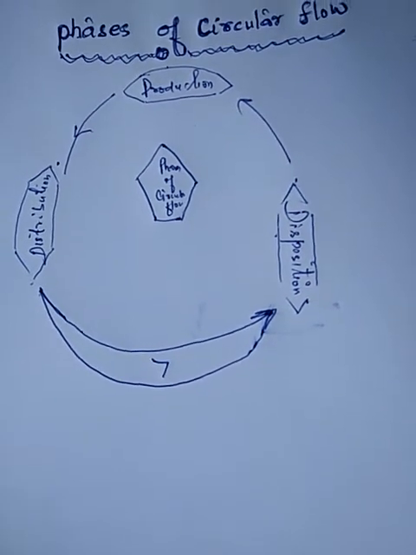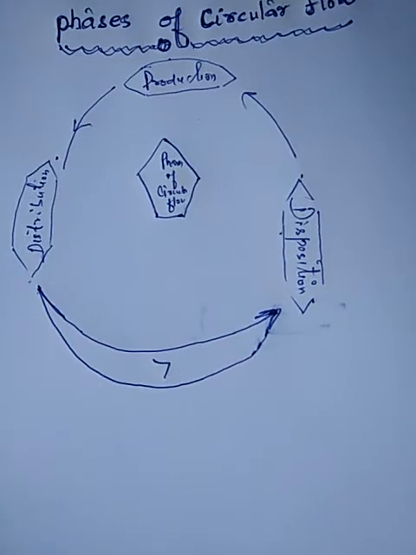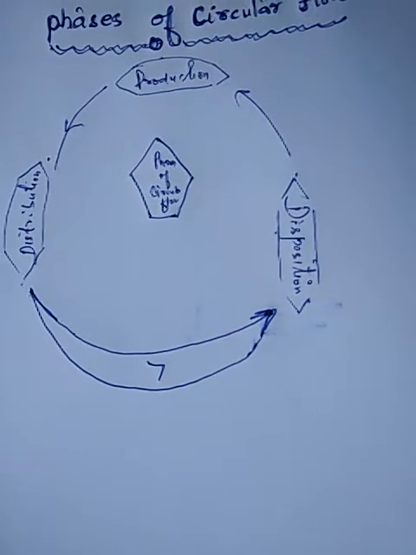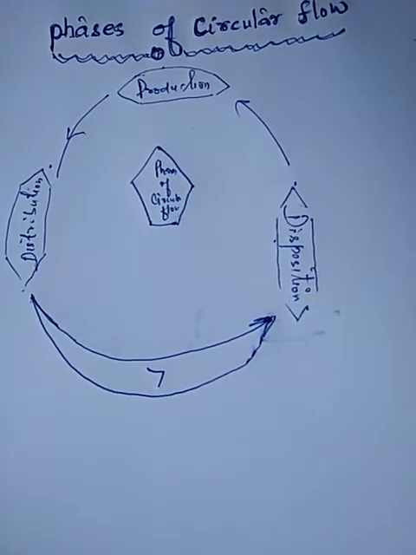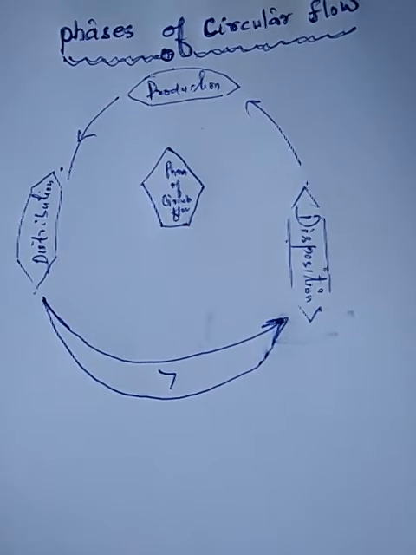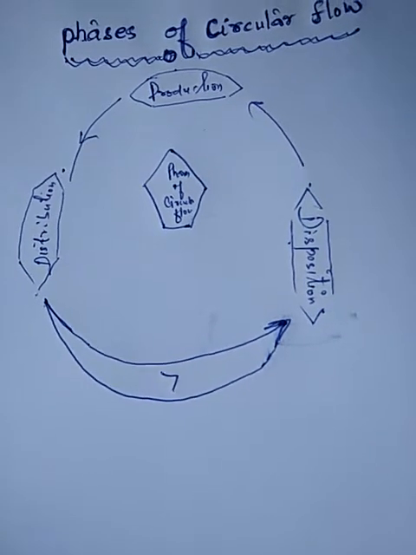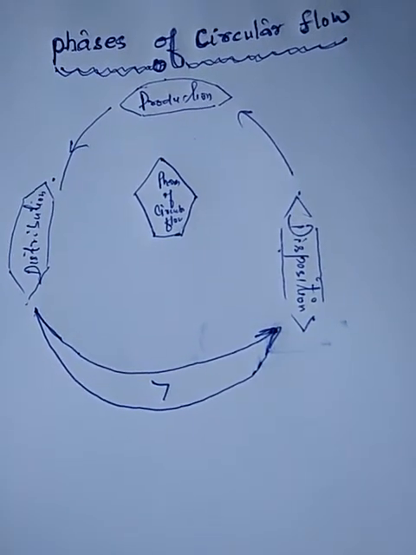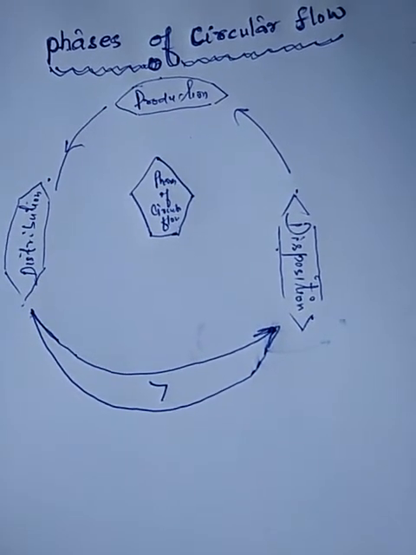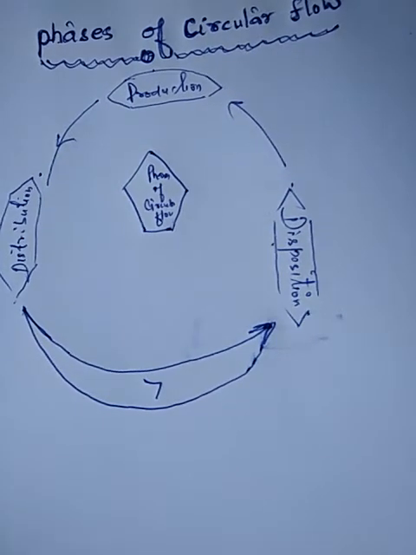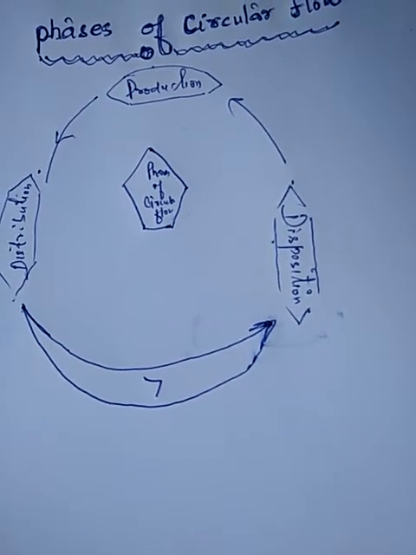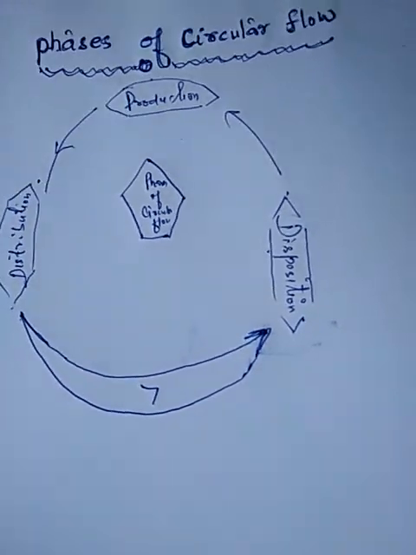For last week, we have been discussing circular flow of income and product. From the various discussions, we come to know that the circular flow of income passes through different stages or different phases. And today, what are these phases we have to discuss? If we have a closer look at the various discussions, we can say that the circular flow of income and product passes through three stages.